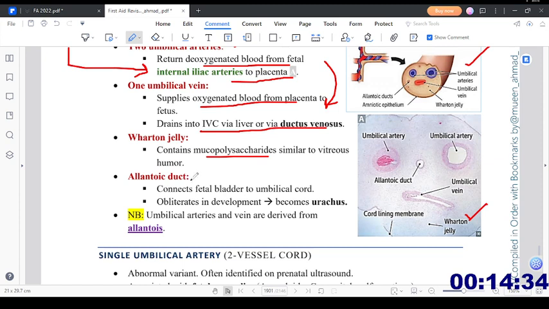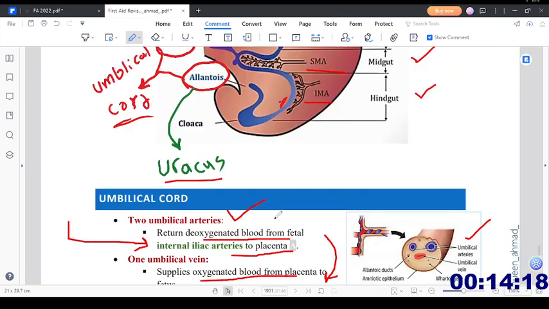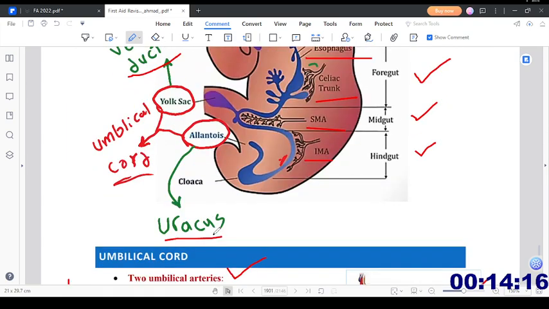Allantoic duct. What is that? It connects the fetal bladder to the umbilical cord. So allantoic duct connects the fetal bladder to the umbilical cord, obliterates in development, becomes urachus. NBME point is umbilical arteries and veins are derivatives of the allantois. Okay, umbilical arteries and veins, they are the derivatives of allantois.